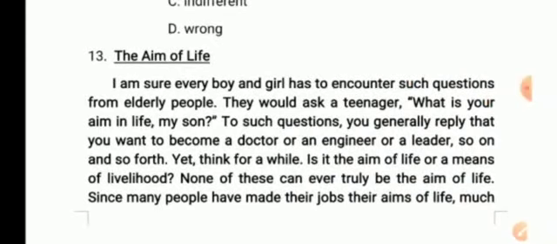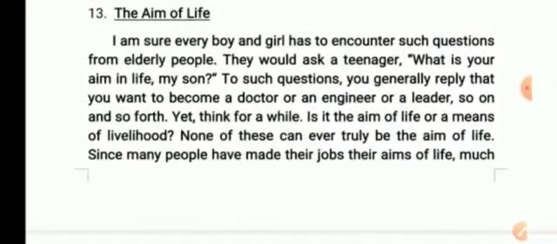I'm sure every boy and girl has to encounter such questions from elderly people. They would ask a teenager, "What's your aim in life, my son?" To such questions, you generally reply that you want to become a doctor or an engineer or a leader, and so on and so forth. Yet, think for a while, is it the aim of life or a means of livelihood? None of these can ever truly be the aim of life. Since many people have made their jobs their aims of life, much trouble has cropped up.